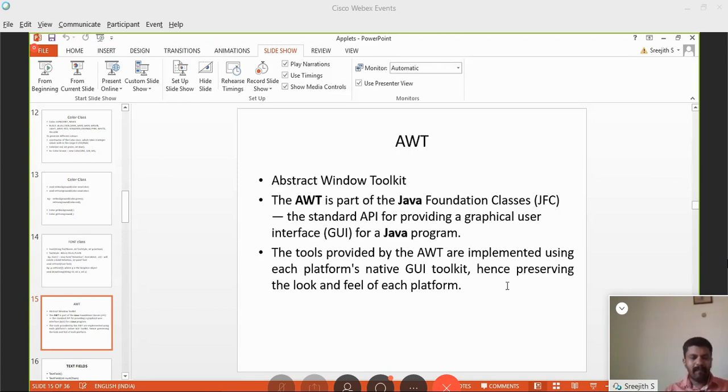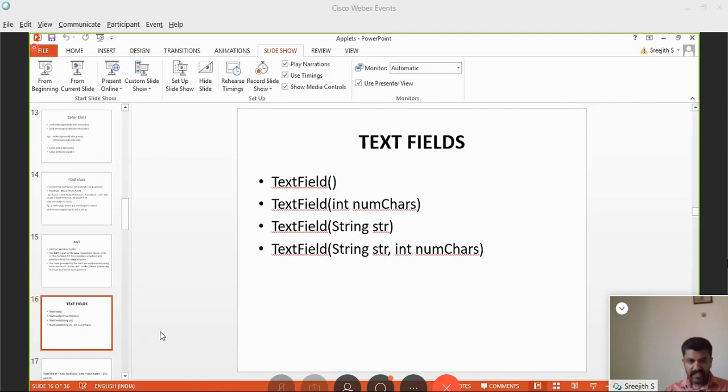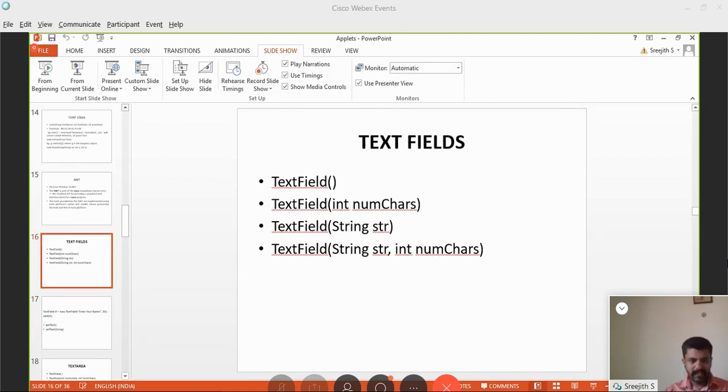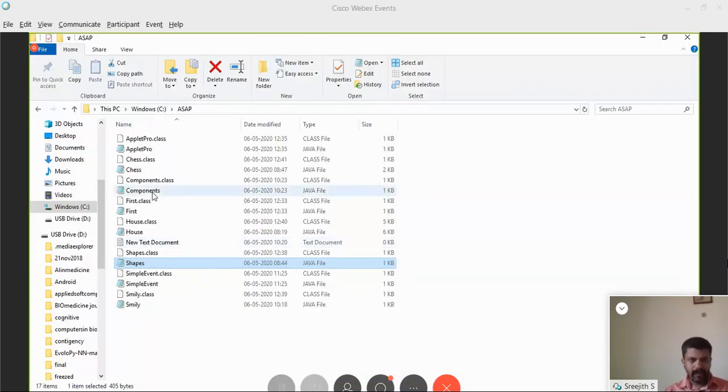Because AWT is a platform dependent package, whereas we have a platform independent package coming up. Swing programs are there in your syllabus. So swings are platform independent packages. So these are platform dependent, so the look and feel of each platform will be preserved. There are a number of components available which you can create. Instead of going through all these things, I will show you one or two components. First, we will demonstrate with a program. Components.